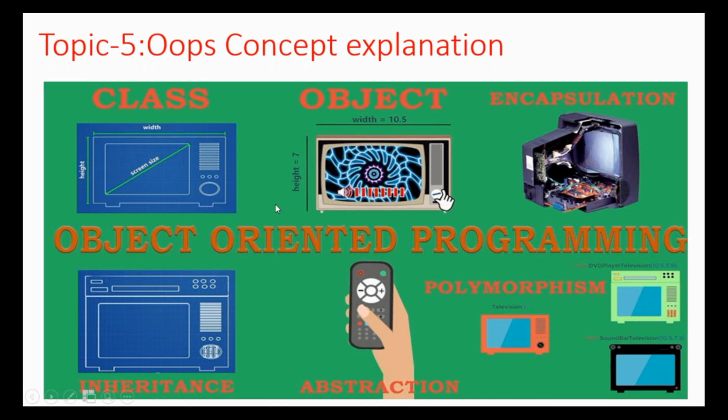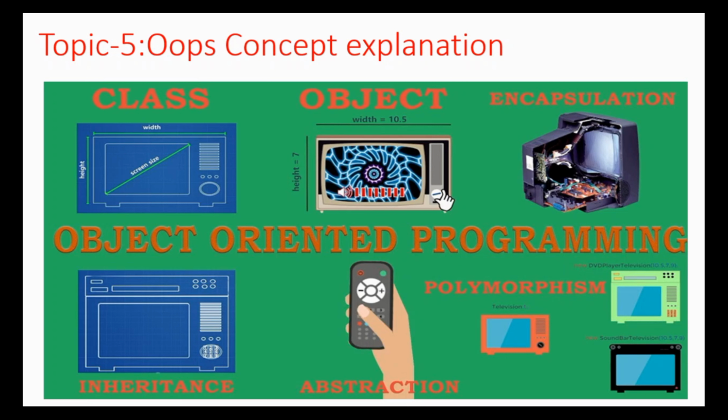Okay, inheritance means what? From that height, width, size, and buttons, we are designing more things. The same blueprint we are using again and again. If we are doing that, then that is inheritance. And abstraction means hiding the detail. Like when we are clicking the plus, internally we don't know how the volume goes up or down. Internally we don't know, which means everything is hidden.